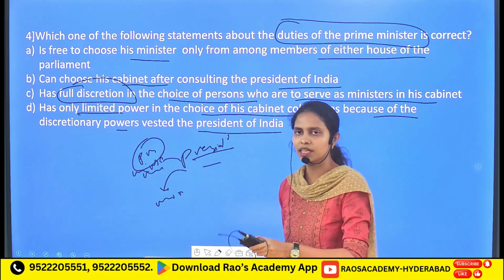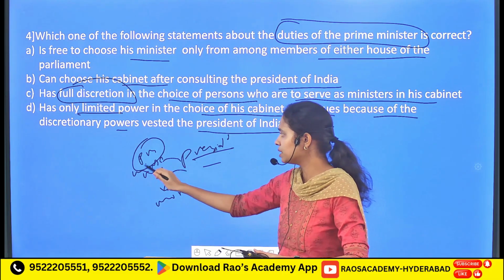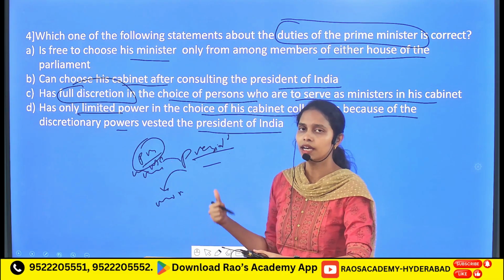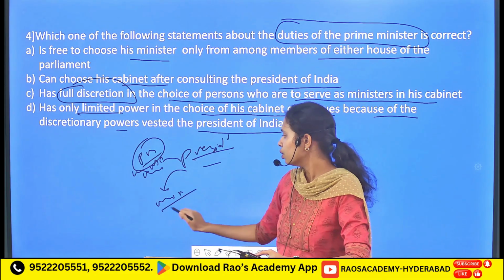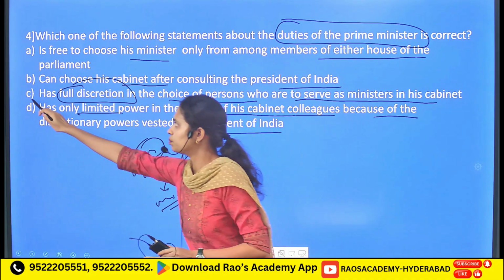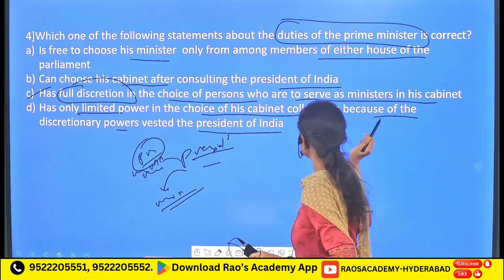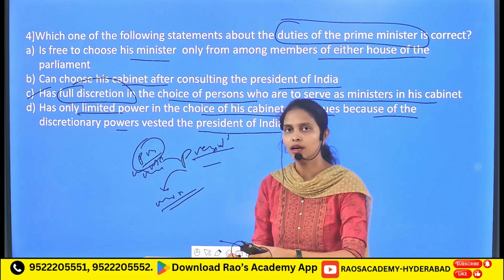So it doesn't mean that the Prime Minister is going to consult the President. The Prime Minister has the full discretionary power in terms of who is going to be a particular minister. So it is option C, that the Prime Minister has the full discretion in the choice of persons who will serve as the ministers.